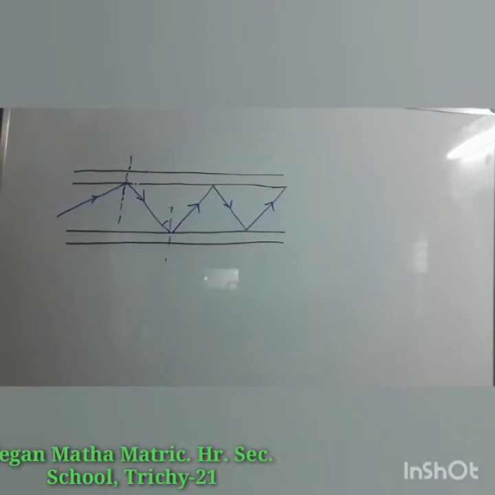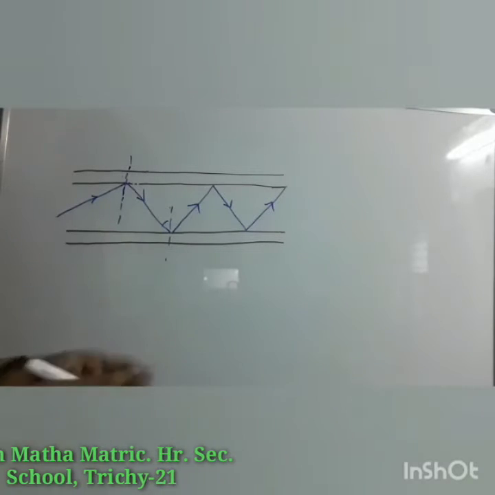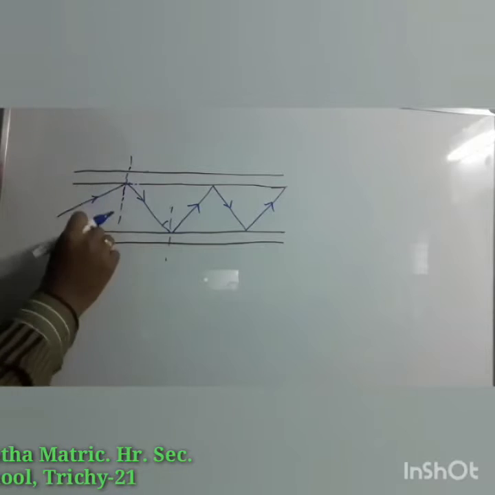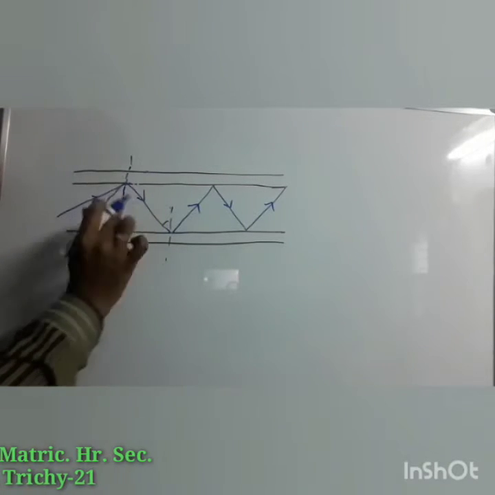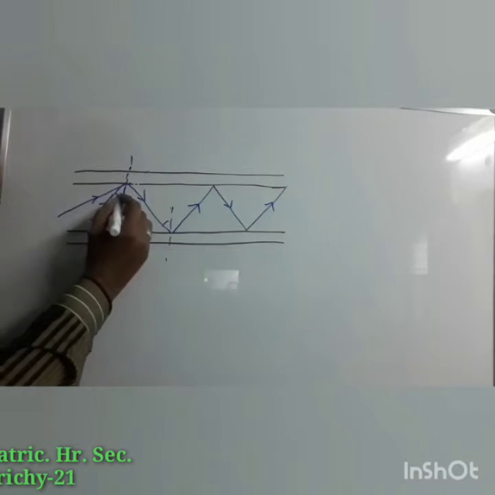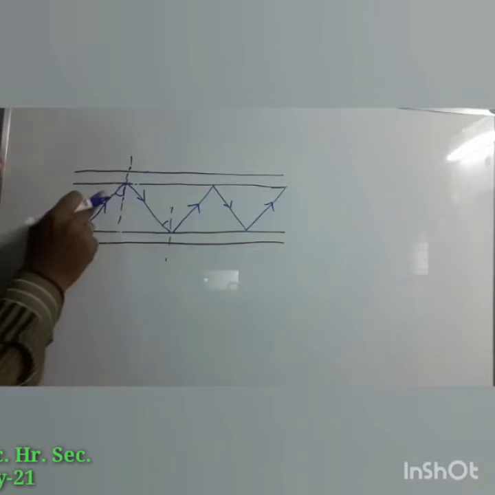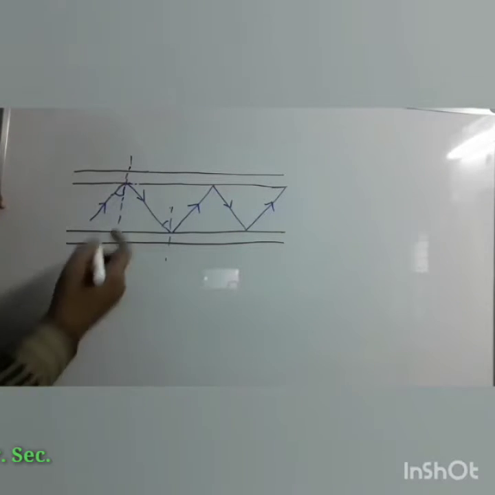Here we have to think what will happen if the angle of incidence is less than the critical angle. For example, this light signal is going to be incident at the boundary with this angle. In the previous case, the angle of incidence is more.